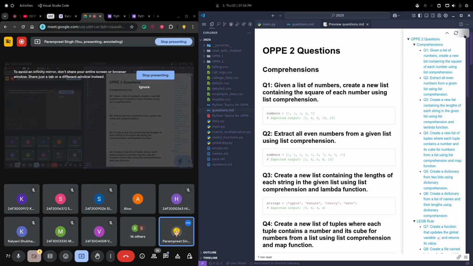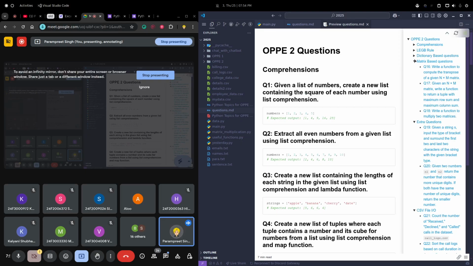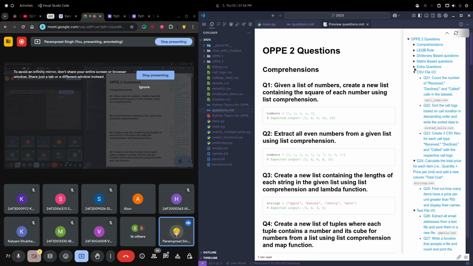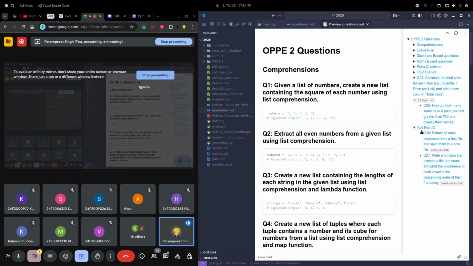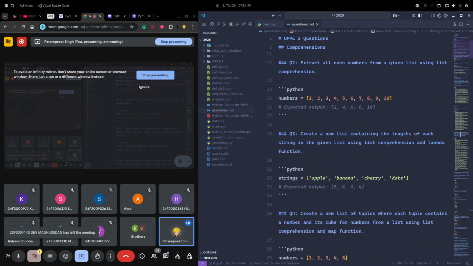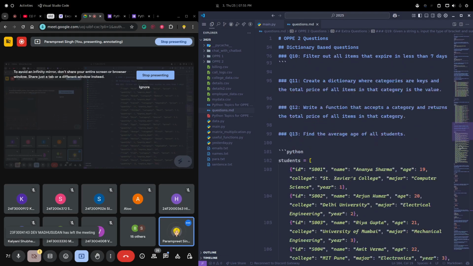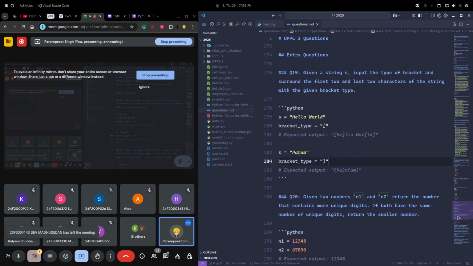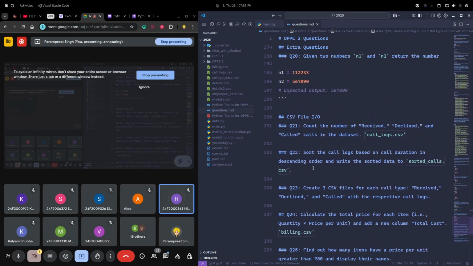I have comprehensions, LEGB rule, dictionary based questions, matrix based questions, some extra questions, CSV file, and some text file questions. In total I have created 27 questions. Out of 27 we will try to do the most today, and I'll share the file of the questions with you all so that you can practice on your own after the session.